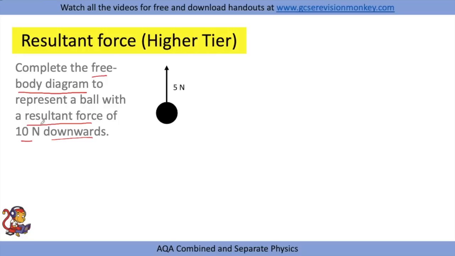So if we want a resultant force of 10 newtons down, then we must have 15 newtons acting downwards, because overall now we'd have 15 minus 5, giving a resultant force of 10 newtons downwards. And this could well be a scale diagram where you'd have to really accurately draw the arrow in an exam.